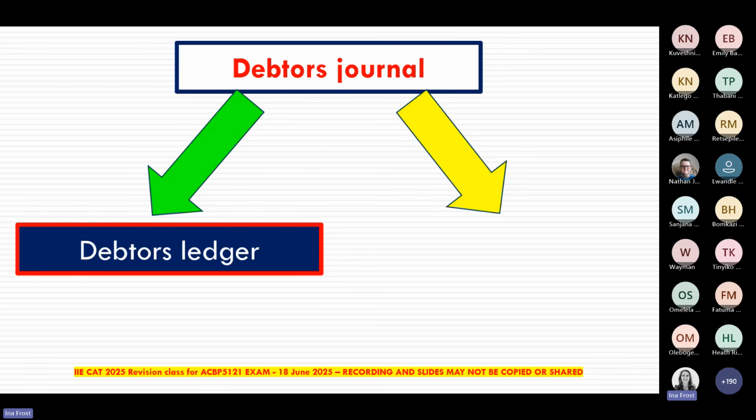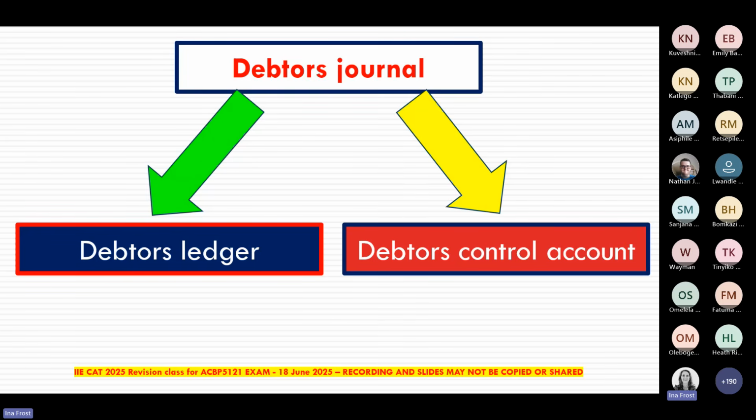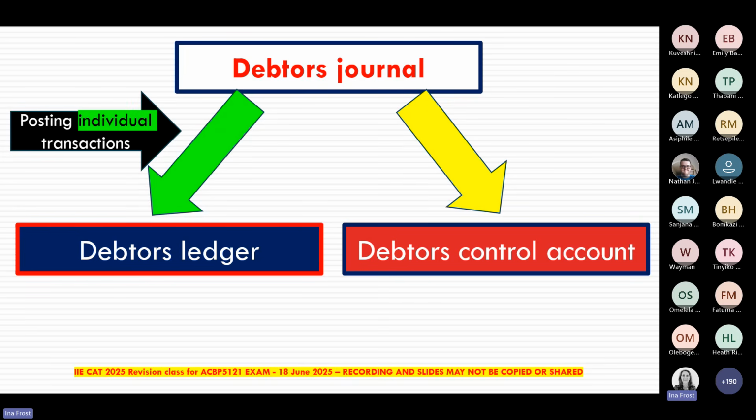So we're going to post it to our Debtors Ledger, and we're going to post it to your Debtors Control account in the General Ledger. When we post to the Debtors Ledger, we're going to post the individual transactions from the Debtors Journal or from any of the journals. And when we post to the Debtors Control account in the General Ledger, now we're going to post totals. Okay, this is a very key distinction that you have to remember.